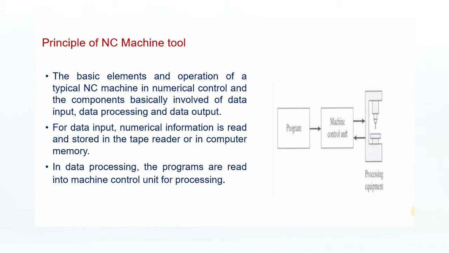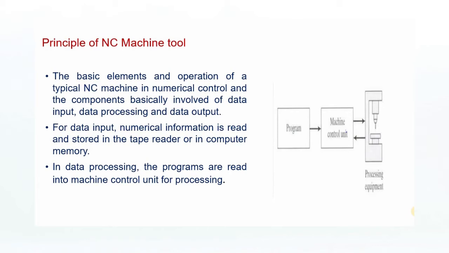The basic elements and operation of a typical NC machine are: the main components of numerical control basically involve data input, data processing and data output. For data input, the numerical information is read and stored in a tape reader or in computer memory. This is the data input.